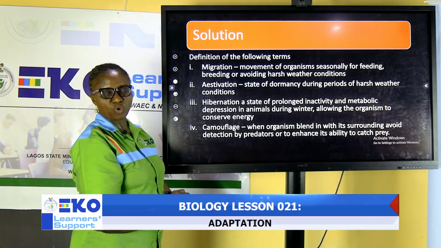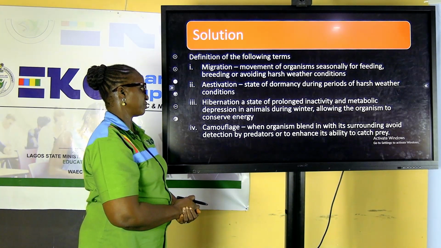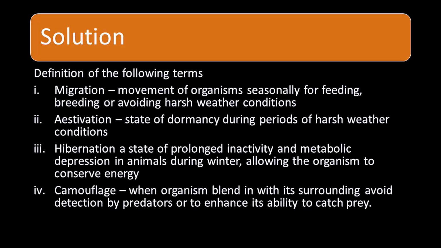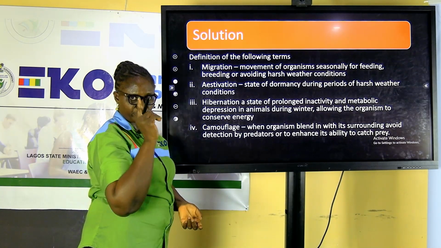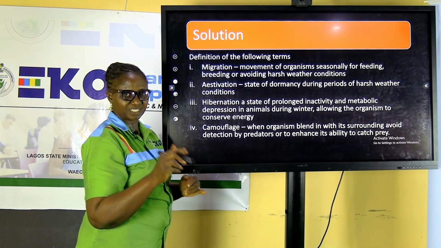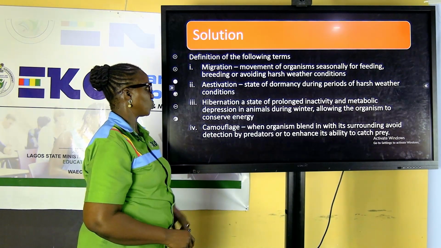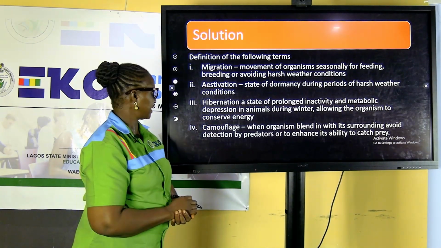Then the definition of terms. The first term to be defined is migration. Migration is the movement of organisms for feeding, breeding, and avoiding harsh weather conditions. Meaning, organisms will move for many reasons, among which we have mentioned 3. Number 1 is feeding, breeding, that is reproduction, and the third one is to escape from danger.